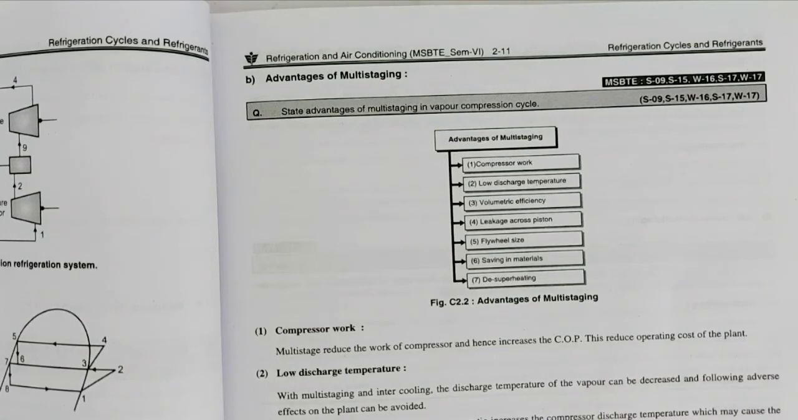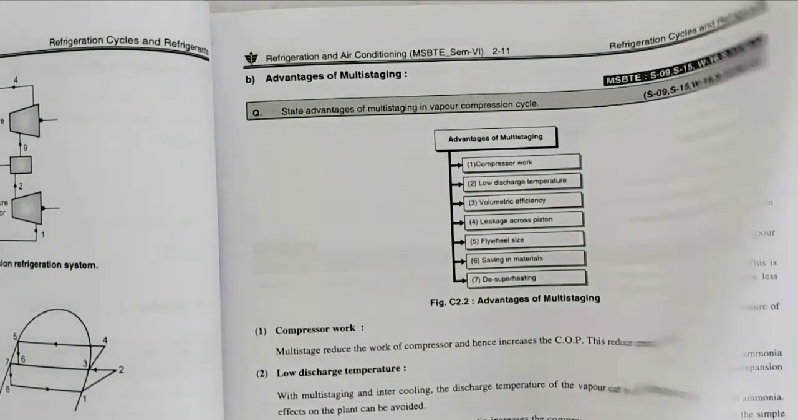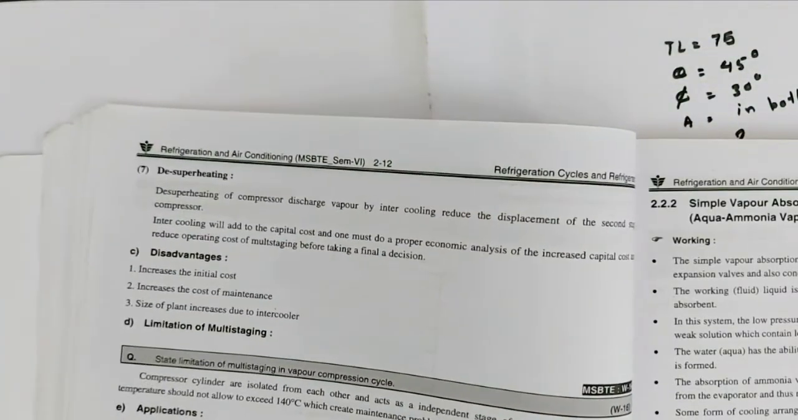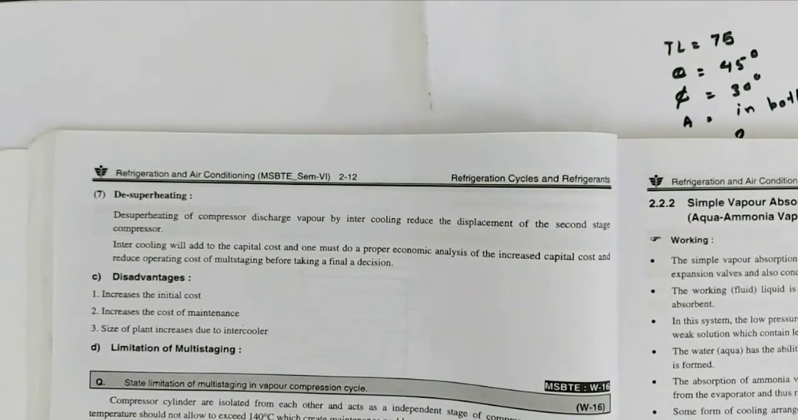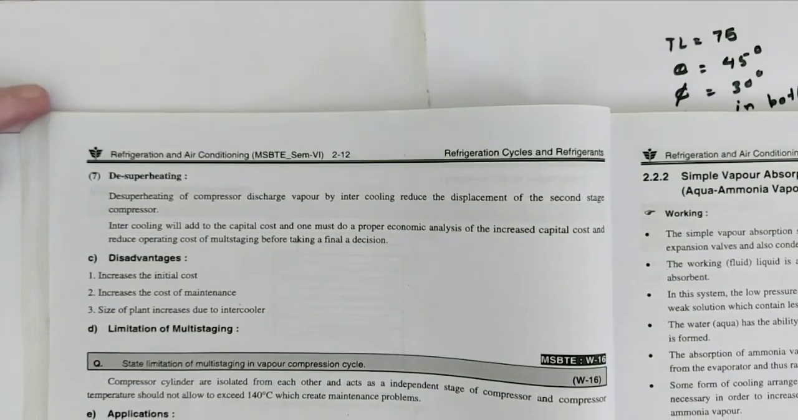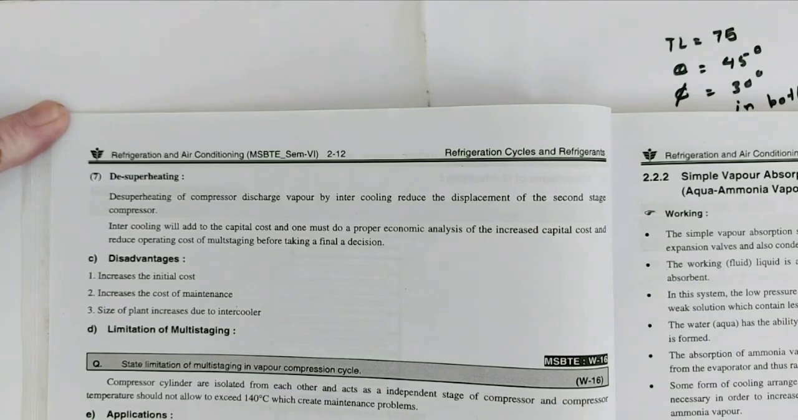Saving of material. The pressure ratio in single stage is high, so the cylinder wall thickness must be greater to withstand these stresses, but in multi-staging the pressure ratio is less, so the cylinder wall thickness is less for the same diameter cylinder, so the material required is less, which reduces the cost of material. Then desuperheating of compressor discharge vapor by intercooling reduces the displacement of the second stage compressor.